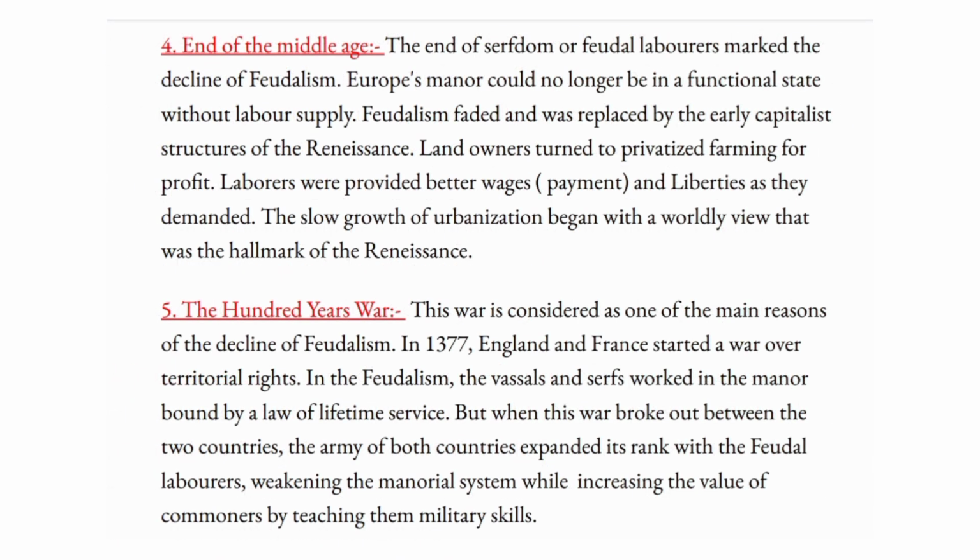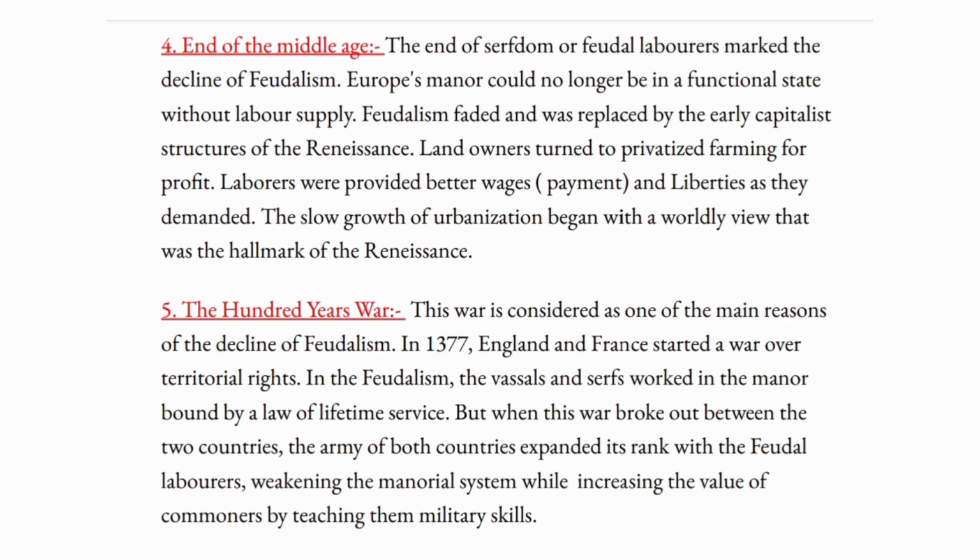End of the Middle Age. The end of serfdom or feudal laborers marked the decline of feudalism. Europe's manor could no longer be in a functional state without labor supply. Feudalism faded and was replaced by the early capitalist structures of the Renaissance. Landowners turned to privatized farming for profit. Laborers were provided better wages, payment, and liberties as they demanded. The slow growth of urbanization began with a worldly view that was the hallmark of the Renaissance.